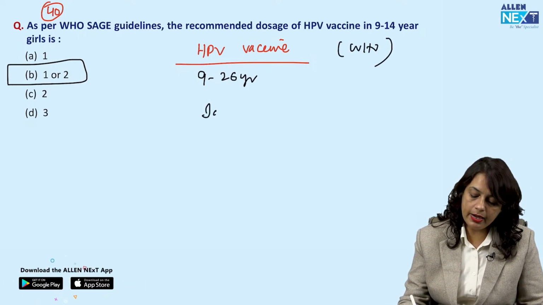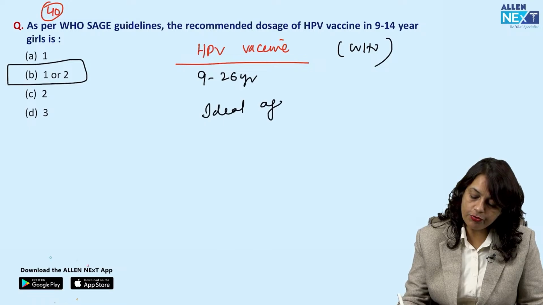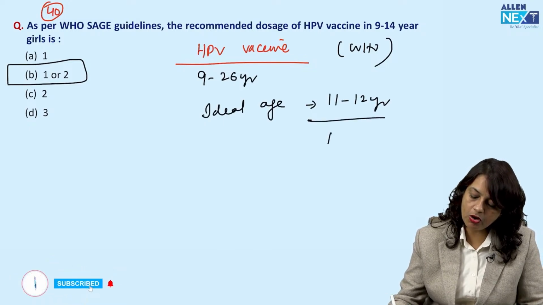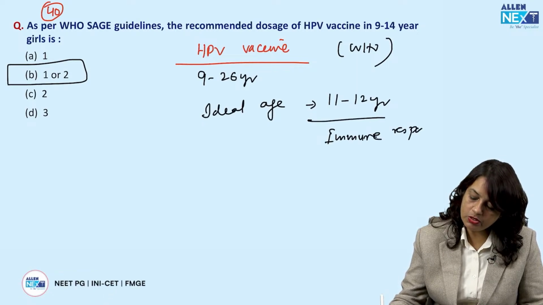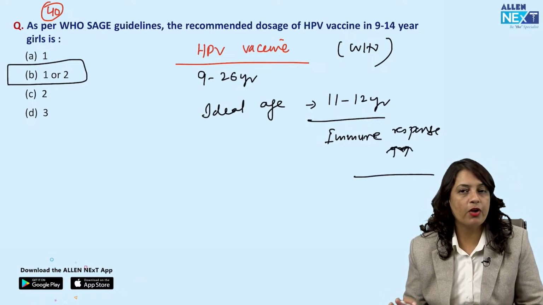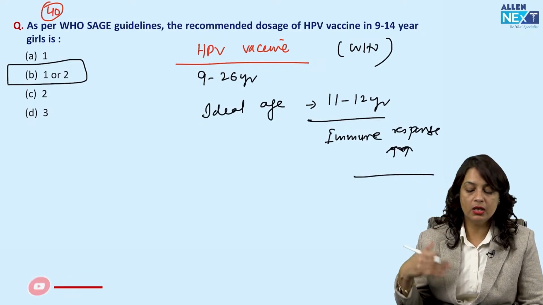The ideal or the best age for vaccination is 11 to 12 years of age, because the immune response to an antigen is very good at this particular age group. Hence, it is very, very important to vaccinate the girls at this particular age group.